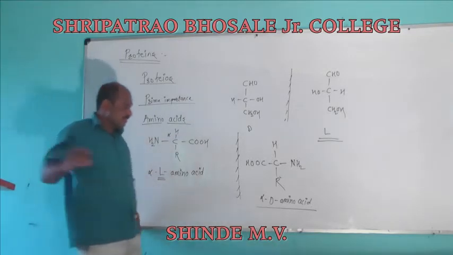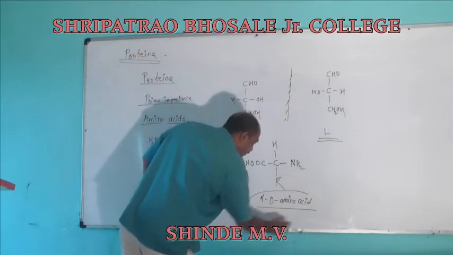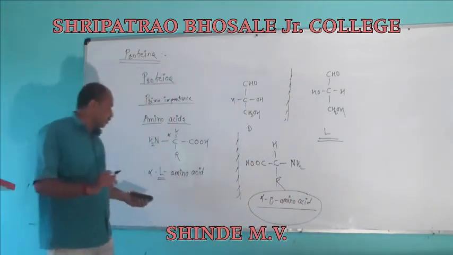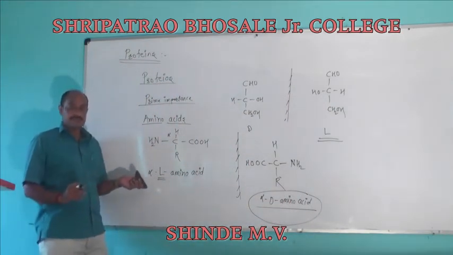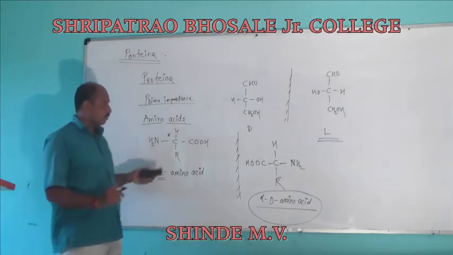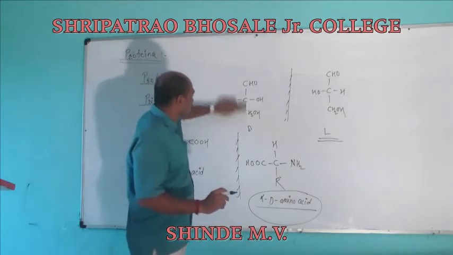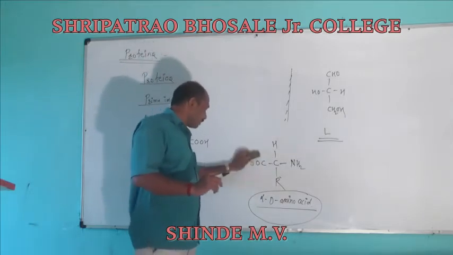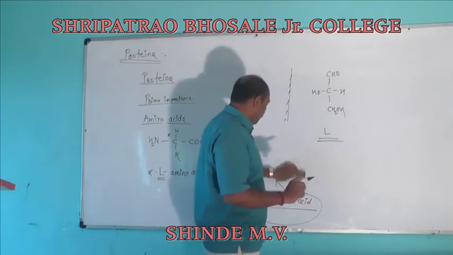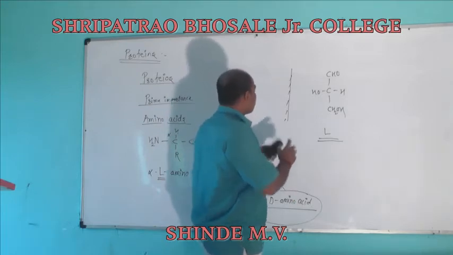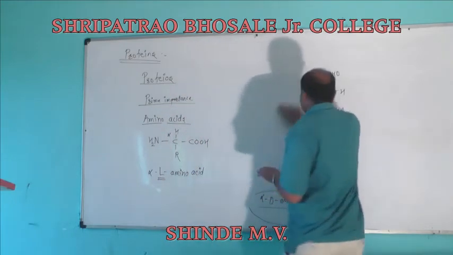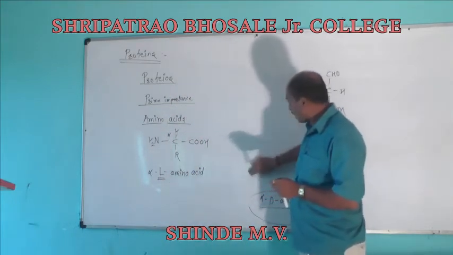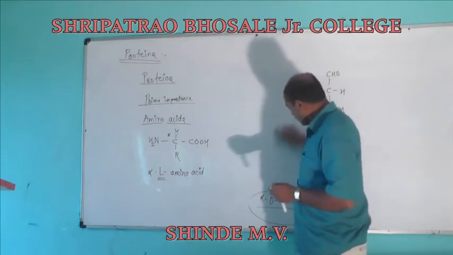So the D acids are not for our study, as naturally occurring amino acids are in the L form. Amino acids have an NH2 or amino group at the alpha carbon, which is the carbon directly attached to the carboxyl group.